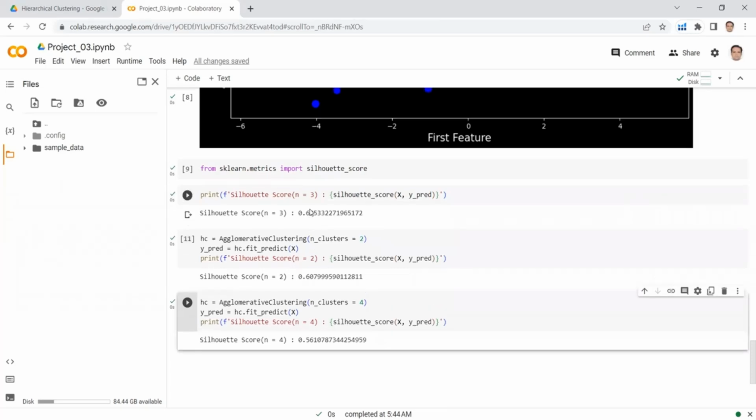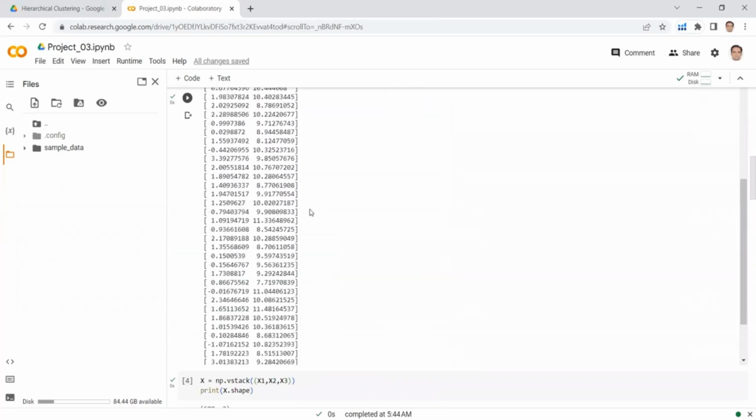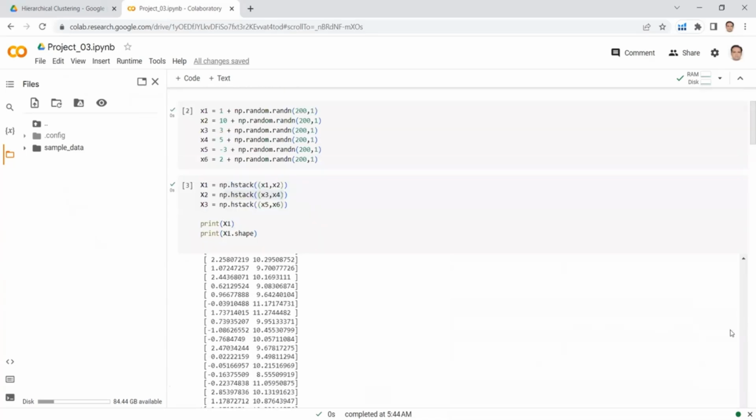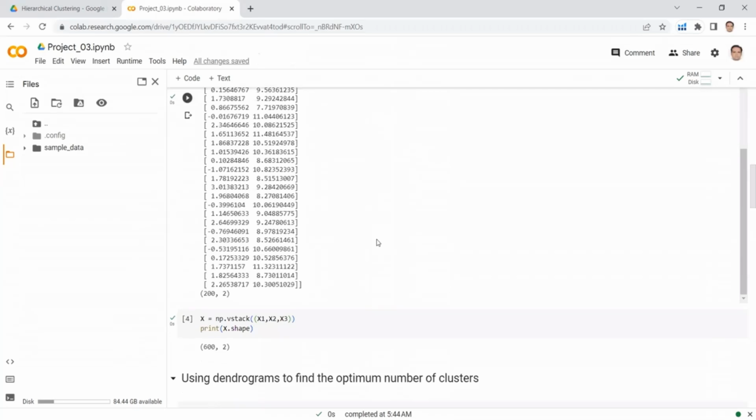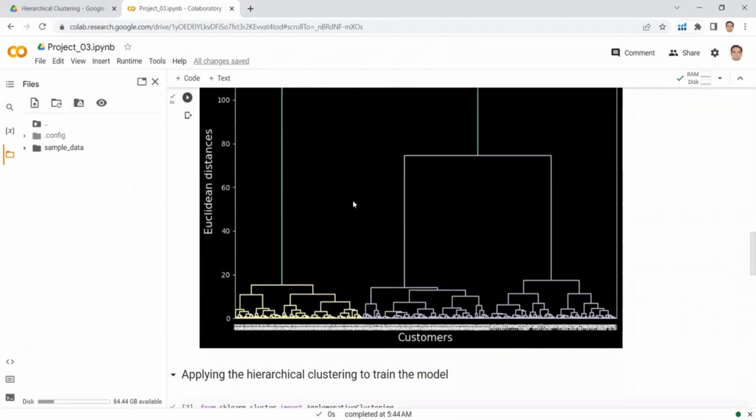So in this project, we used another dataset, the third dataset. Basically, we generated this dataset using the numpy.random.randn command. And after generating the dataset, we get the dendrogram, and from the dendrogram, we get the optimal number of clusters. So I hope you understood this project. Thanks for listening, and I will see you in the next lecture.